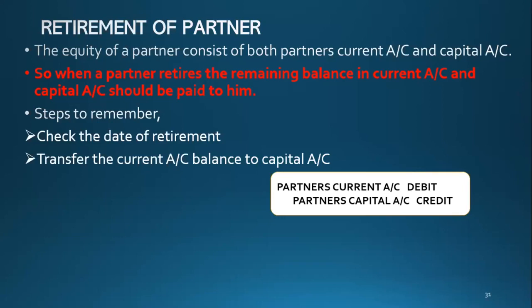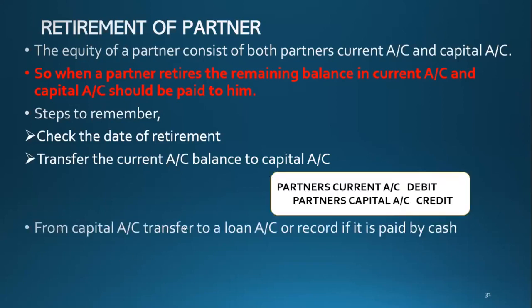So you will debit, you will take it from current account. That means equity will reduce, current account balance will reduce. So debit, and then you will transfer to capital account. Then capital account balance will increase. So equity increase, credit.